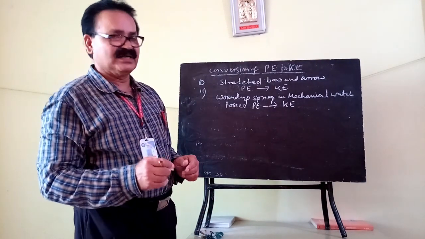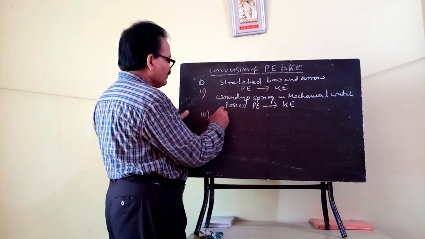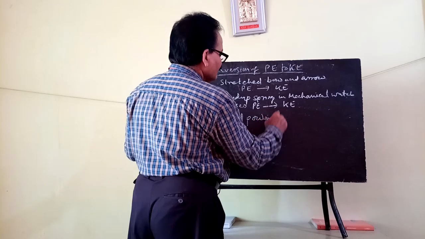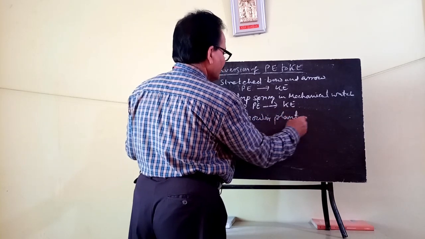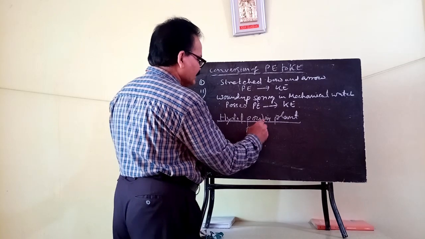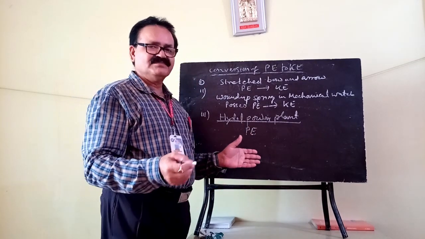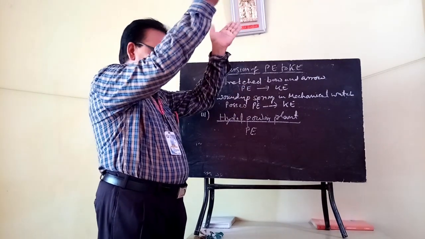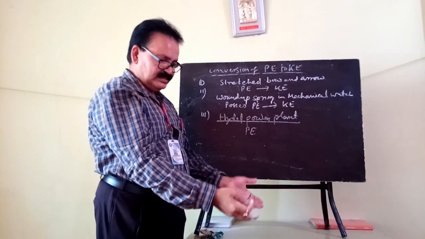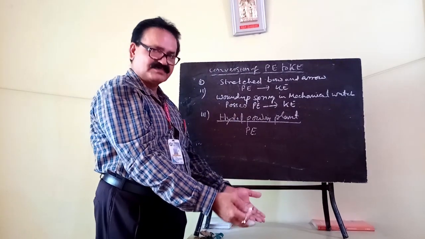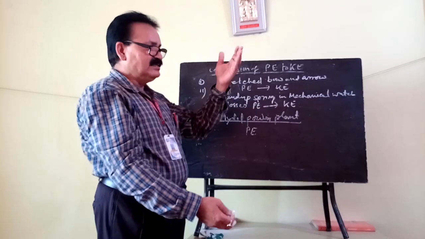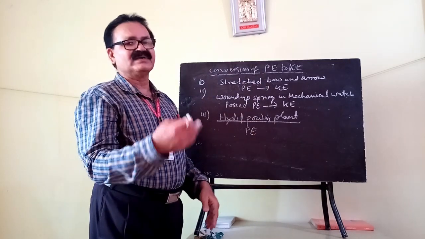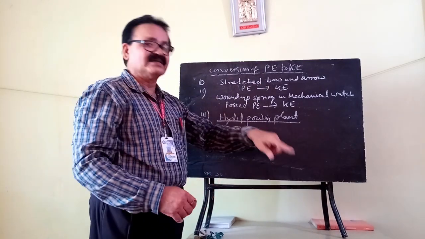In a Hydel power plant also, there is a reservoir or dam where water is stored up to a certain height, and when it falls from that height onto the turbine kept at the surface below, the potential energy of the water while falling is converted into kinetic energy to rotate the turbine.